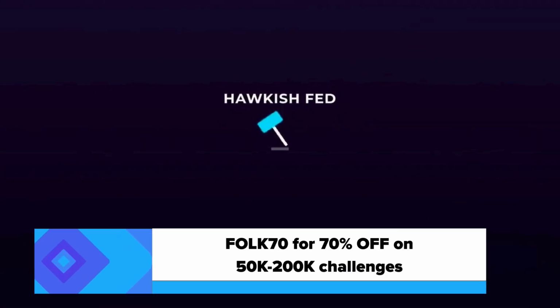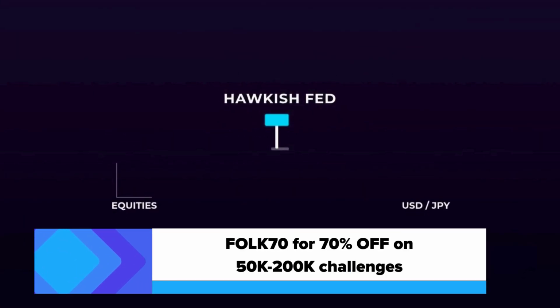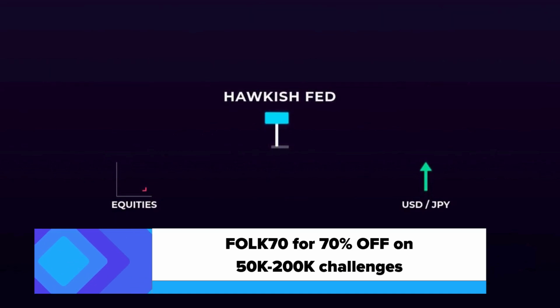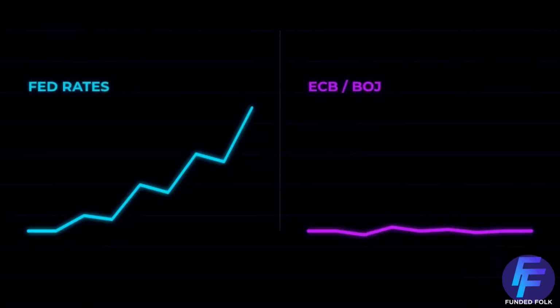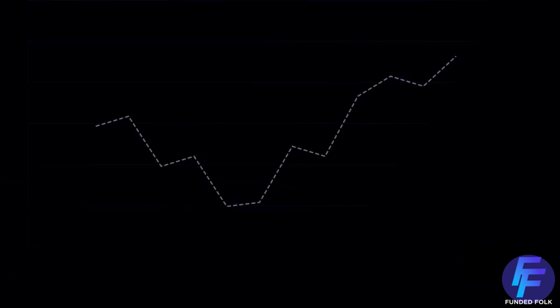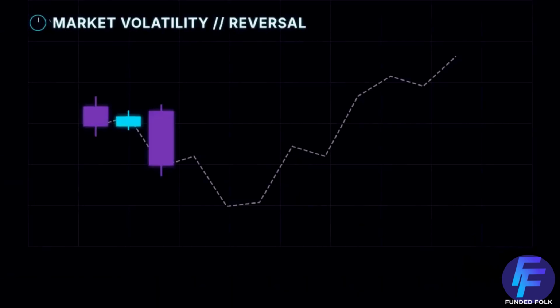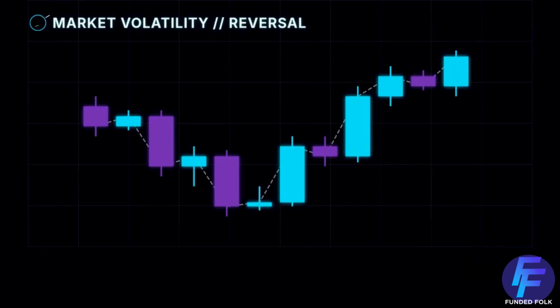FOMC decisions heavily impact risk sentiment. A hawkish Fed often pressures stocks and strengthens safe haven currencies like the US dollar and Japanese yen. Policy divergence is another major driver. When the Fed tightens while other central banks remain dovish, it creates sustained, long-term trends in the Forex market. Timing is critical. Initial moves can be misleading as markets digest news, often leading to sharp price reversals. This is why patience is vital for traders.